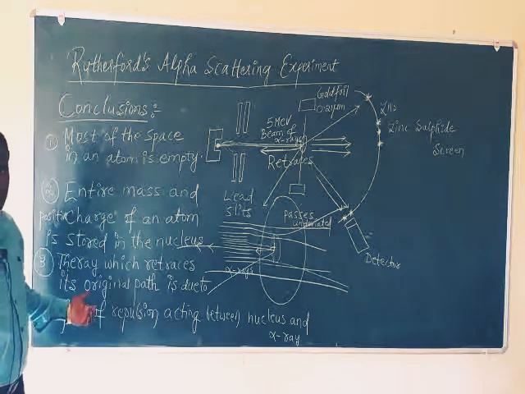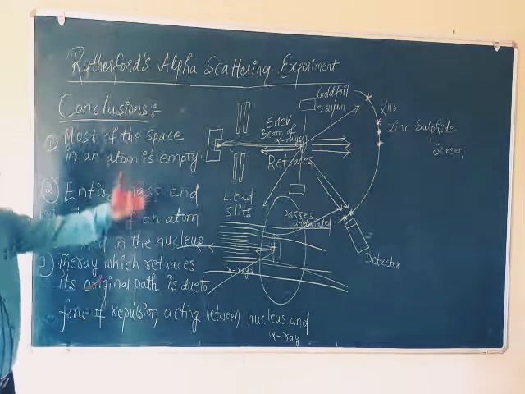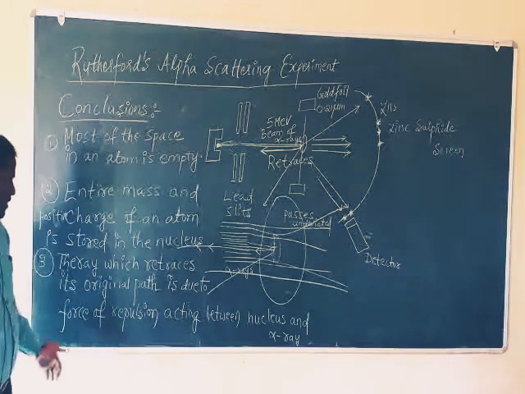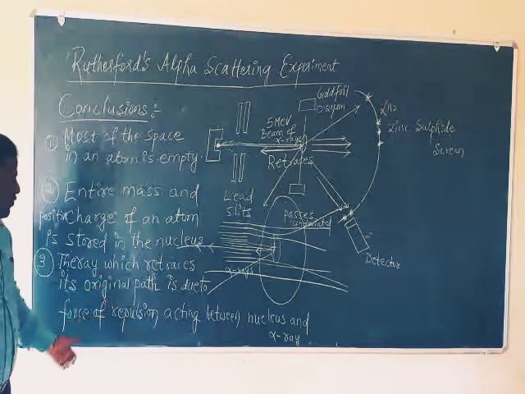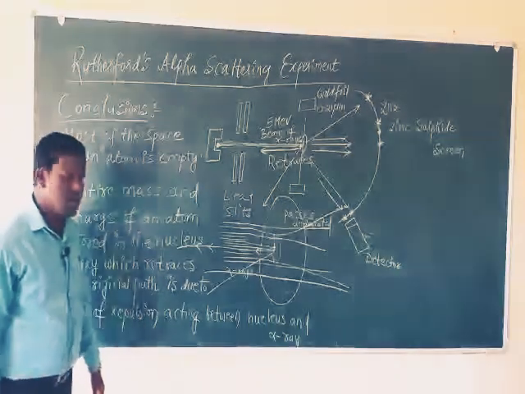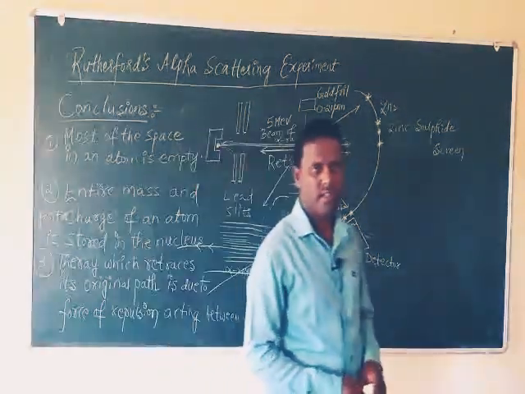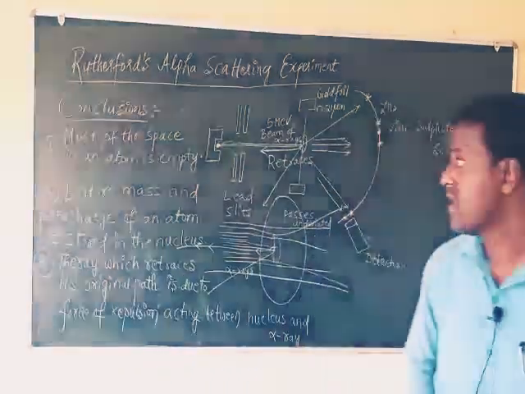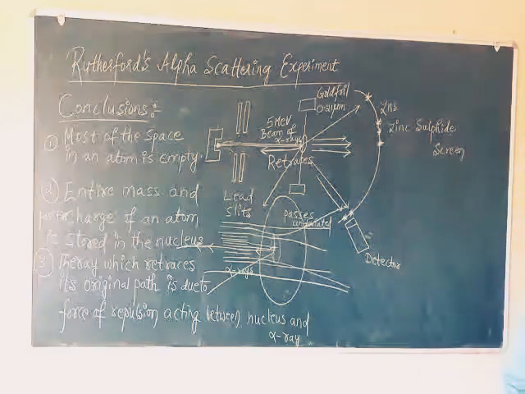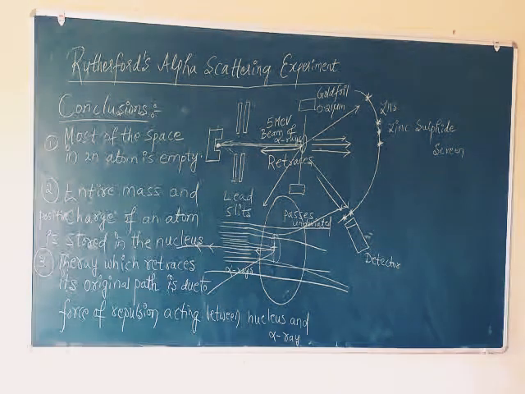And the ray which gets returned in its original direction, original path, it is due to force of repulsion acting between nucleus and alpha ray. These are the experimental conclusions of Rutherford's alpha scattering experiment.